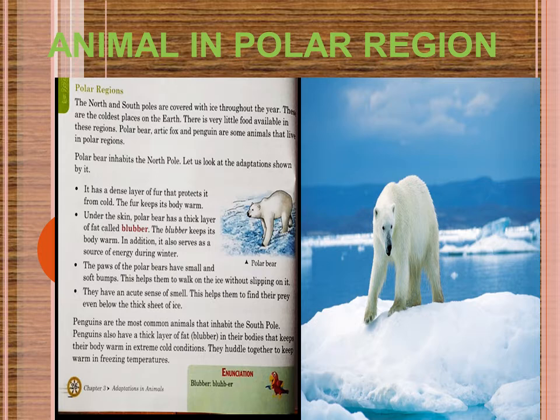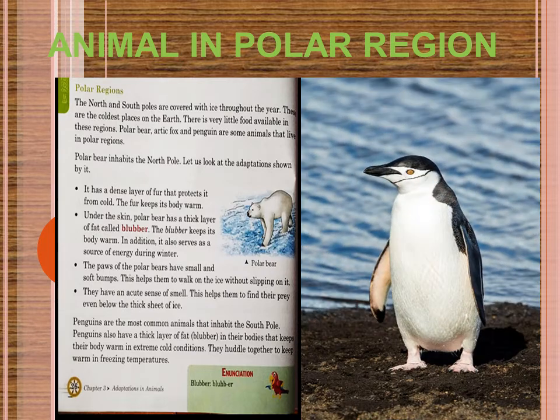You will read it thoroughly, you will learn the features. Another important example living in the polar region, mainly in the South Pole, is the penguin. They also have a thick layer of fat in their bodies, the same as blubber, and that also keeps their body warm and helps them sustain in extreme cold conditions. They huddle together to keep warm in freezing temperatures. So nice, isn't it? They move from one place to another together to keep themselves warm in freezing temperatures.